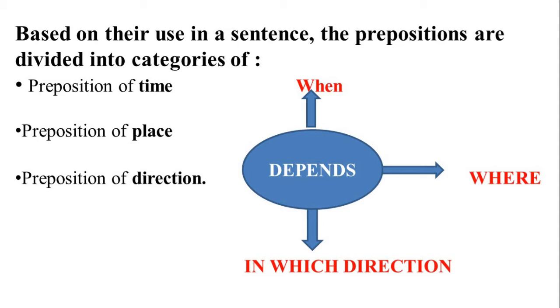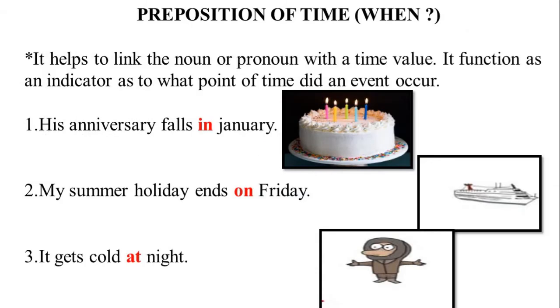It depends on when an event or thing happened, where the event or thing occurred, and in which direction the event or thing is happening. Let's start with the preposition of time. It helps to link the noun or pronoun with a time value. It functions as an indicator of at what point of time an event occurred.